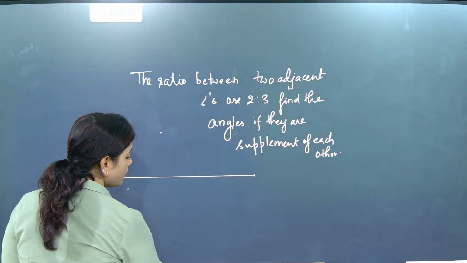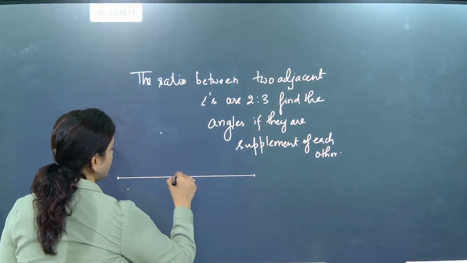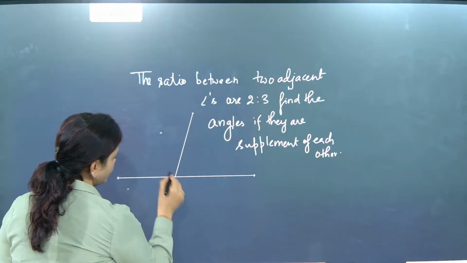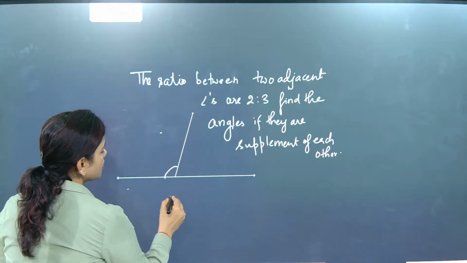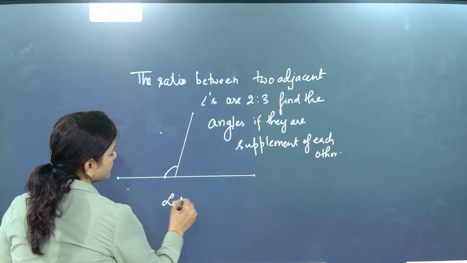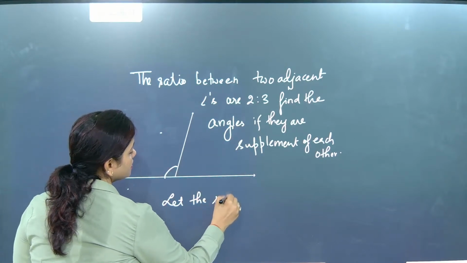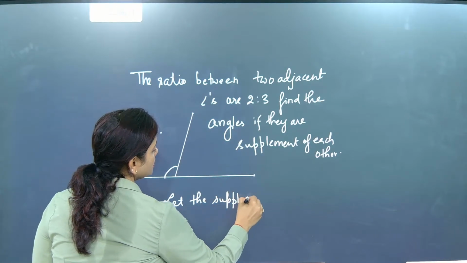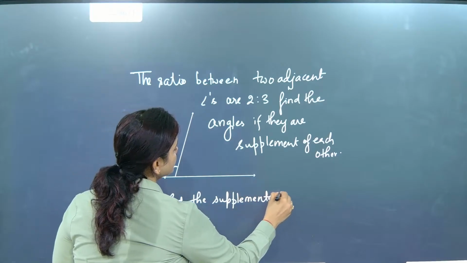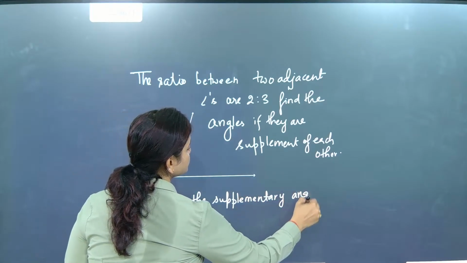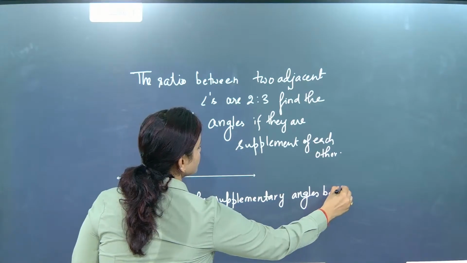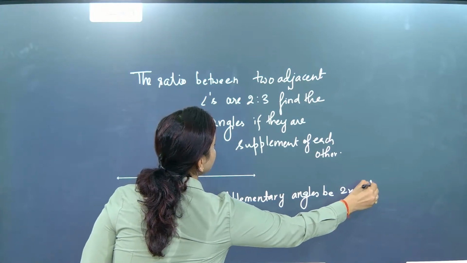After that, we are going to draw a ray on it. We don't know which one is which, so let the supplementary angles be 2x and 3x.